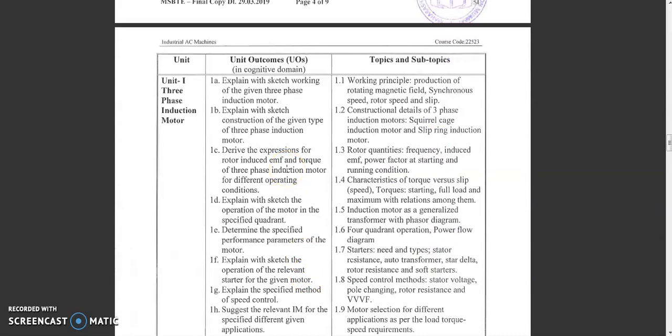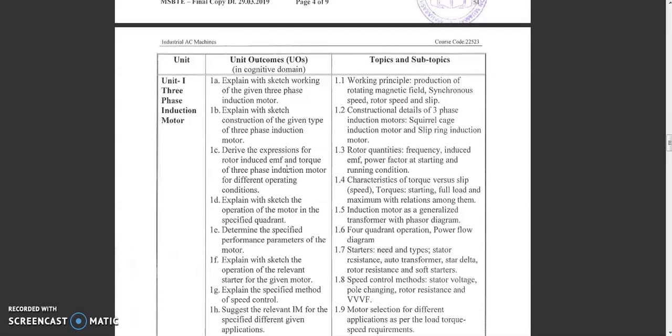Before going to the syllabus, the name is given as industrial AC machine because the view of the design of the syllabus is that students should have more and more knowledge, and more and more platform to use this machine theory in industrial applications.